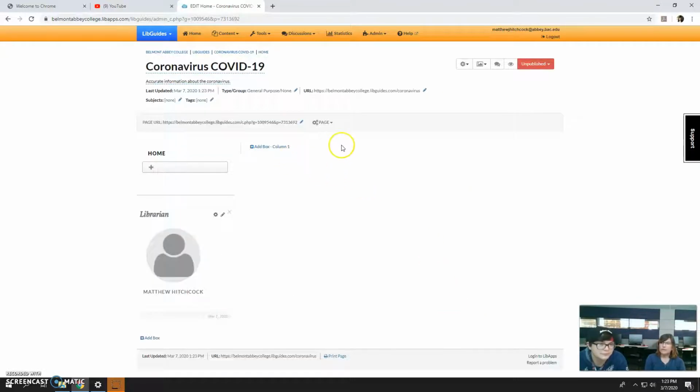Now we're going to need some information to put in our LibGuide. So we're going to use the CDC and the World Health Organization. Let's open up a new tab.